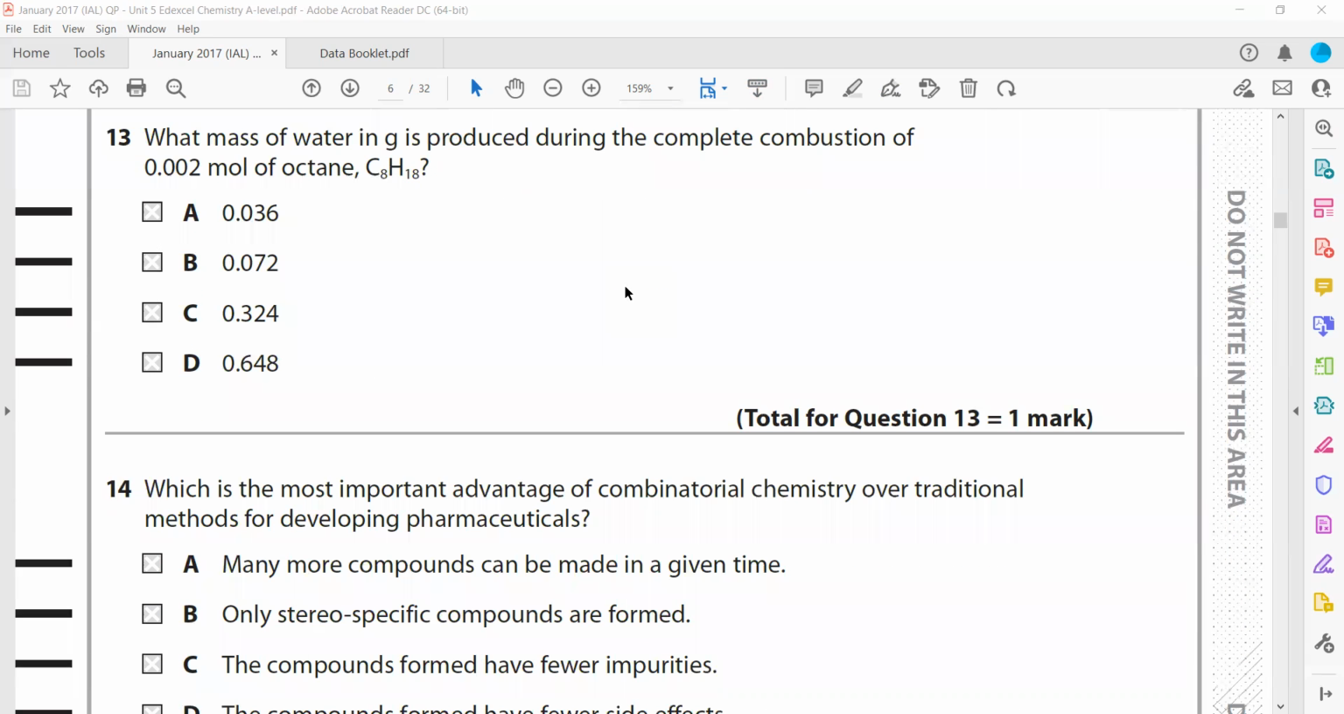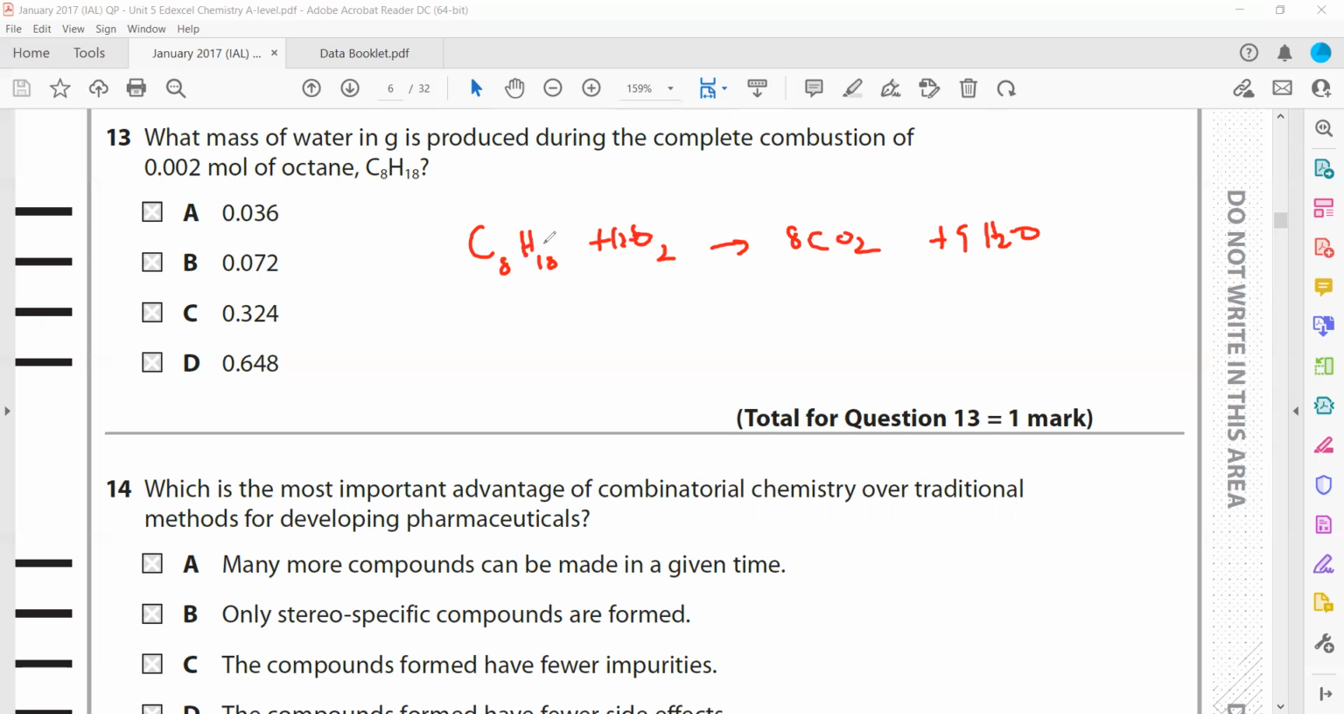Then, what mass of water in grams is produced during the complete combustion of 0.002 moles of octane? Again, the same thing, we are burning octane, but we should know the balanced equation, because without knowing it you cannot work out how many moles of water will be there. So it will be C8H18, octane, petrol basically, burned in the presence of oxygen, gives carbon dioxide and water. So 8 carbon, 18 hydrogen, 9 multiplied by 2 is 18. And then oxygen, 8 multiplied by 2 is 16 plus 9, so 25. So here it will be 12.5.